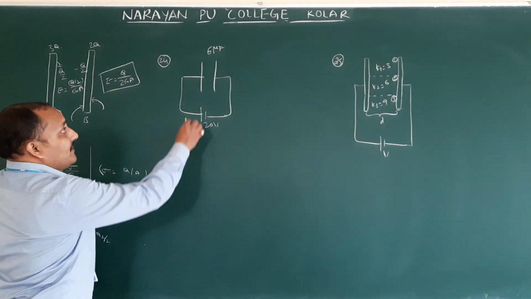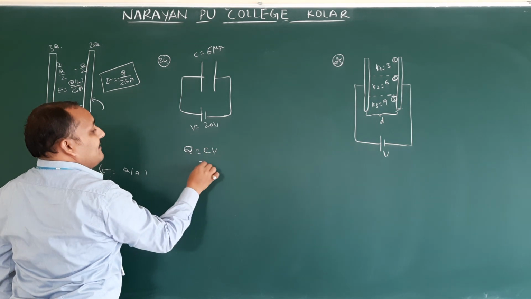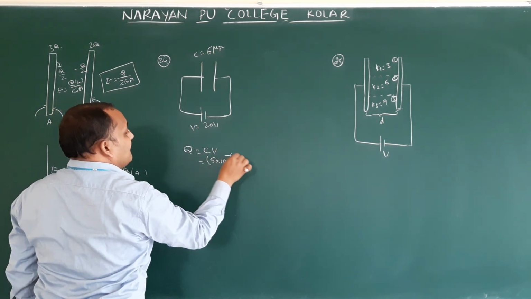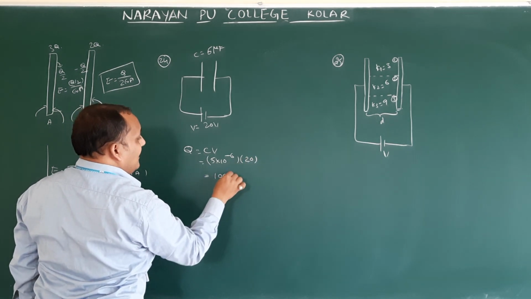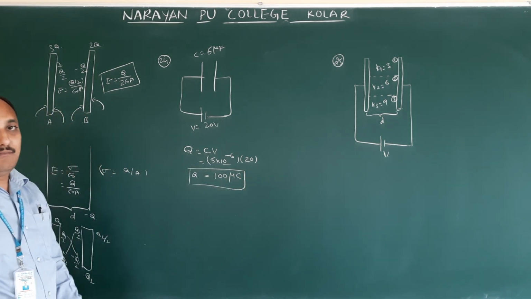To find it is very simple. They gave C and V, so Q equals CV. C is 5 into 10 power minus 6, V is 20, so 5 into 20 is 100, and 10 power minus 6 is micro.